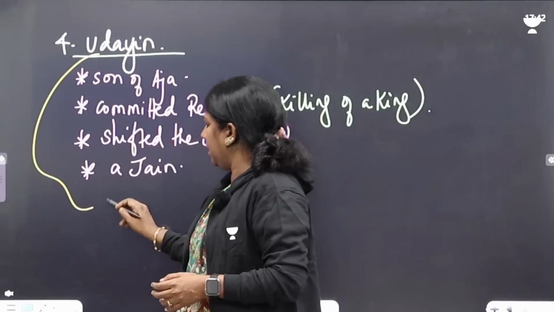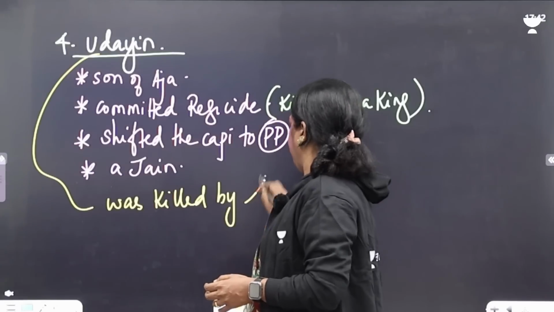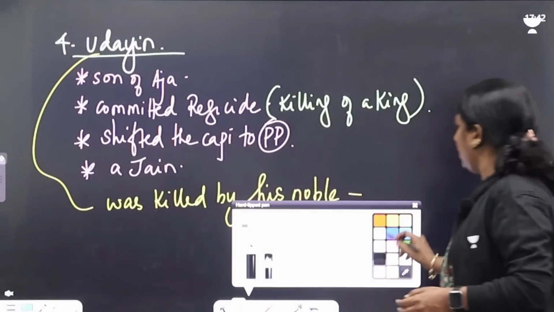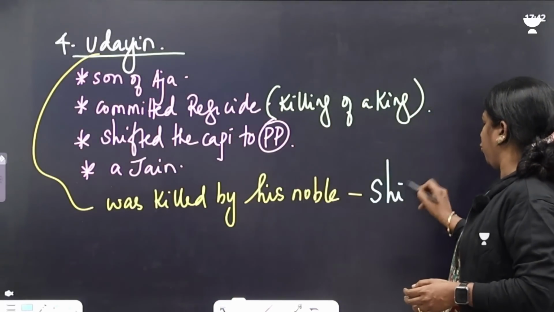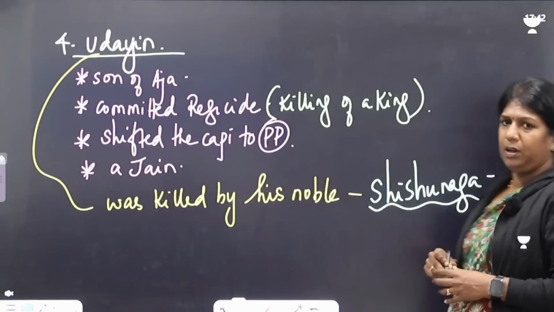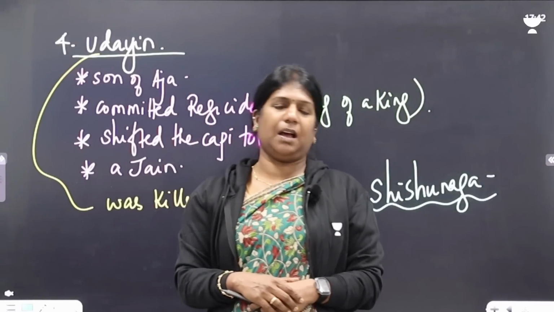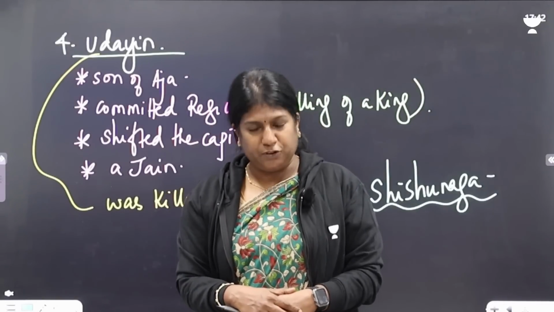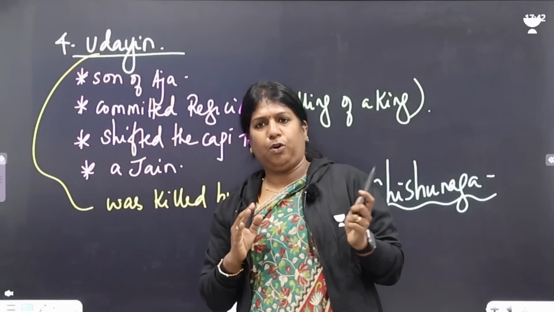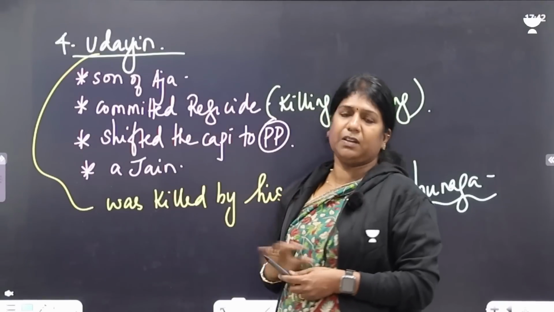But this Udayan was killed by his noble minister named Shishunaga. So Shishunaga, he wanted the throne. So he killed Udayan, by which the second dynasty comes into existence, called the Shishunaga dynasty. So this is how the flow of the kingdoms, the flow of the dynasty and the rulers come.